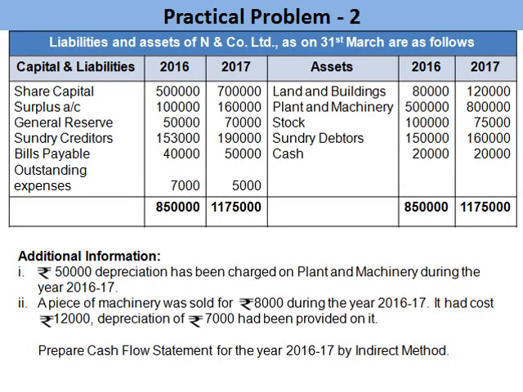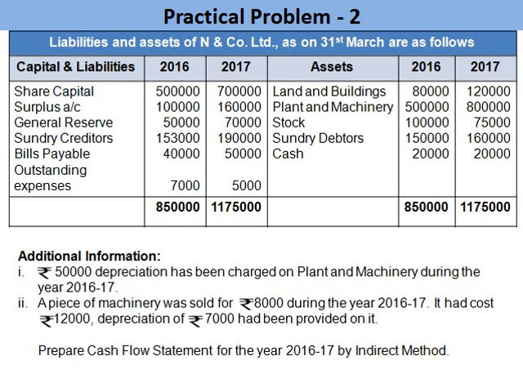Now we go for another example for preparing cash flow statement under indirect method. Liabilities and assets of N & Co Limited as on 31st March are as follows. Capital and liabilities and assets are given for 2016 and 2017. Now we have to identify the given particulars which are coming under operating, investing and financing activities.